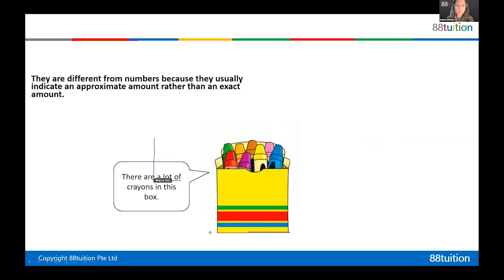So here, what about this quantifier? A lot of. Is a lot of countable or uncountable? A lot of. There are a lot of. Yeah, I think it's for both. Yes, very good. Why do you think it's for both? Give yourself a point, by the way.